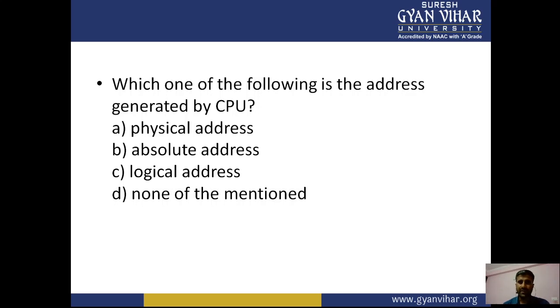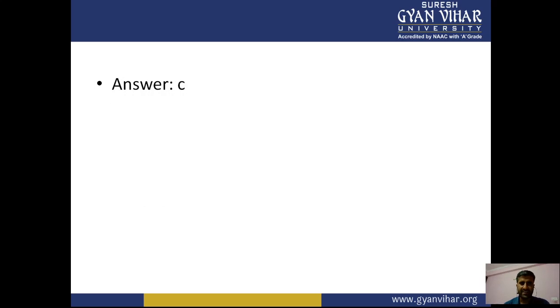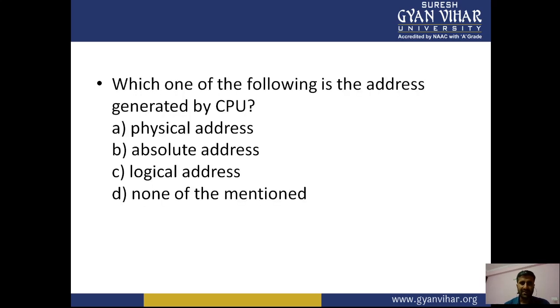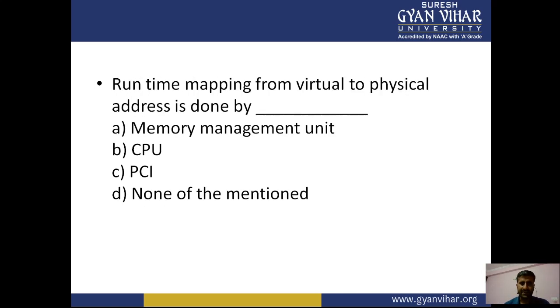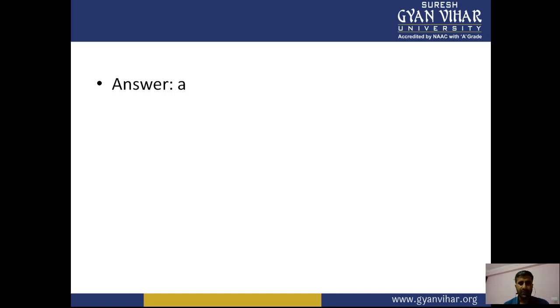Which one of the following is the address generated by CPU? Physical address, absolute address, logical address, and none of them mentioned. So C is the right answer, which we have already discussed. It is a logical address. Runtime mapping from virtual to physical address is done with the help of memory management unit, CPU, PCI, none of the above. So A is the right answer.